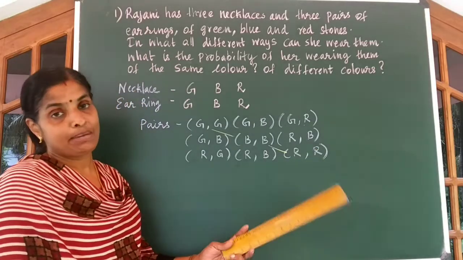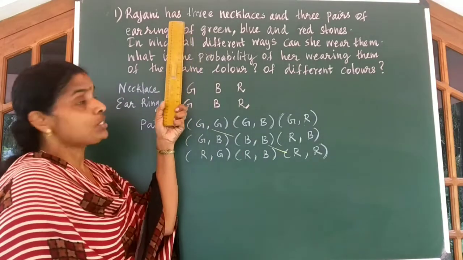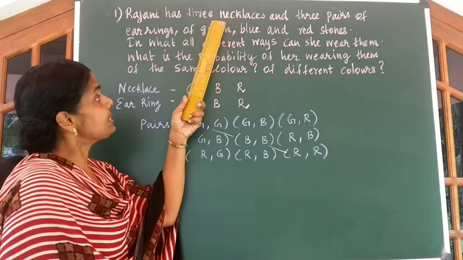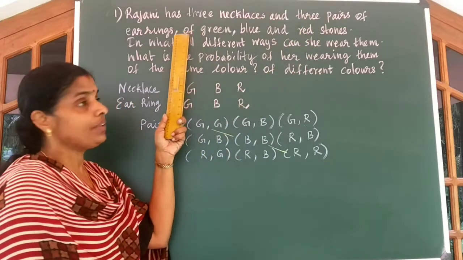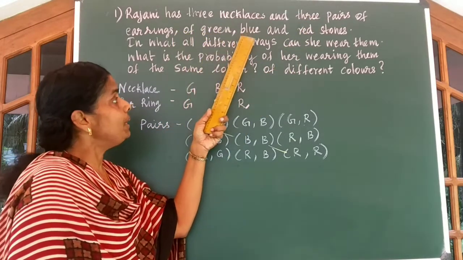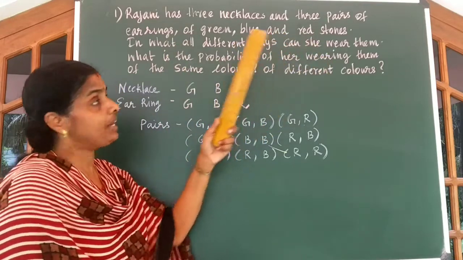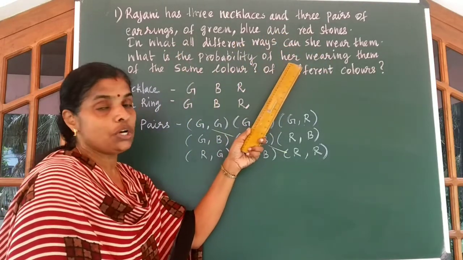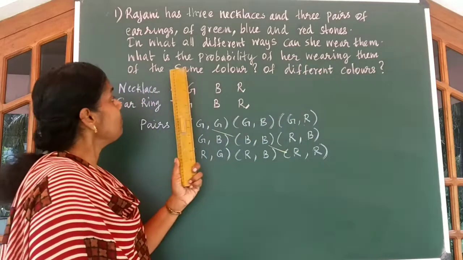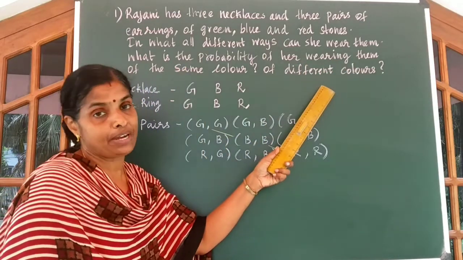Part of mathematics of chance. First question. Rajani has 3 necklaces and 3 pairs of earrings of green, blue and red stones. In what all different ways can she wear them? What is the probability of her wearing them of the same color and of different colors?